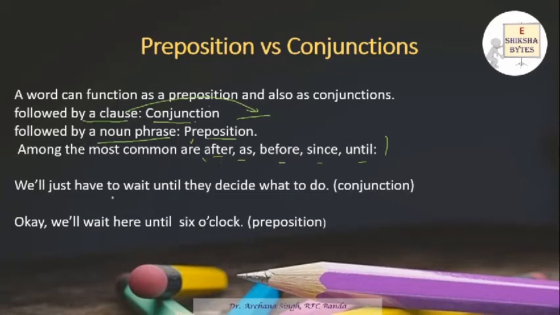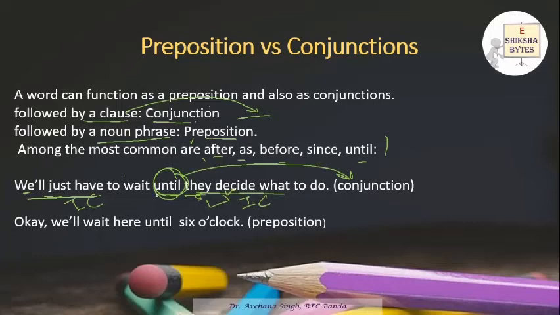See, we'll just have to wait until they decide what to do. Now, until here is joining two clauses. This is a clause. We have a subject, we have a verb. This is an independent clause. Then we have a subject, and then we have a verb. Again, it is your independent clause. And two independent clauses are joined by a conjunction. So this is your conjunction.